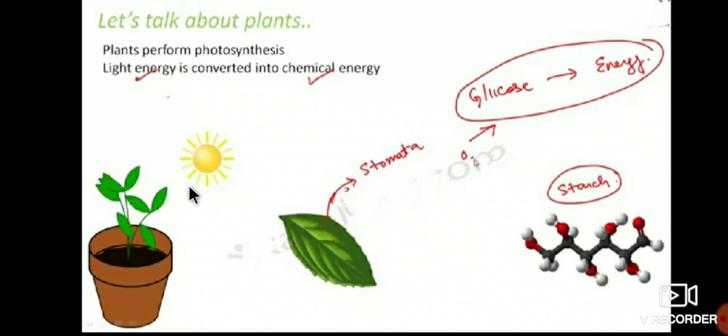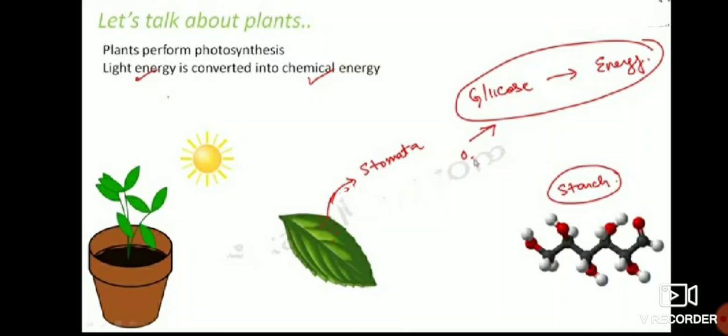That is, plants perform photosynthesis. In that one, plants take carbon dioxide and give oxygen to the atmosphere. For the preparation of food, plants require carbon dioxide and also sunlight and some essential nutrients. At that time, plants breathe out oxygen, and then the prepared glucose is converted into energy in stomata. Like this, respiration takes place in plants.